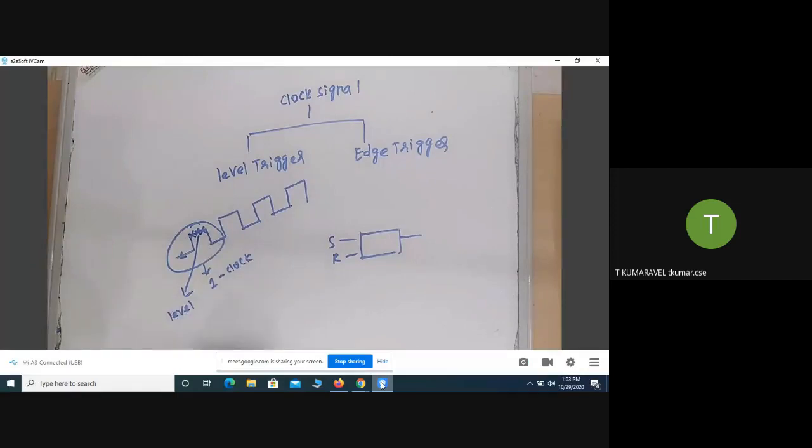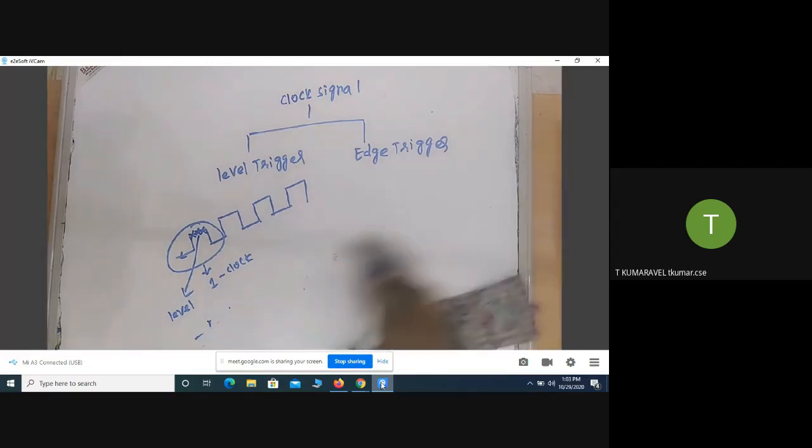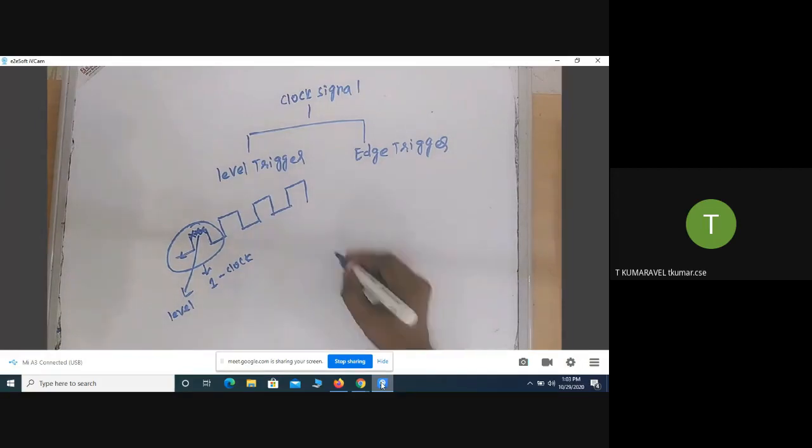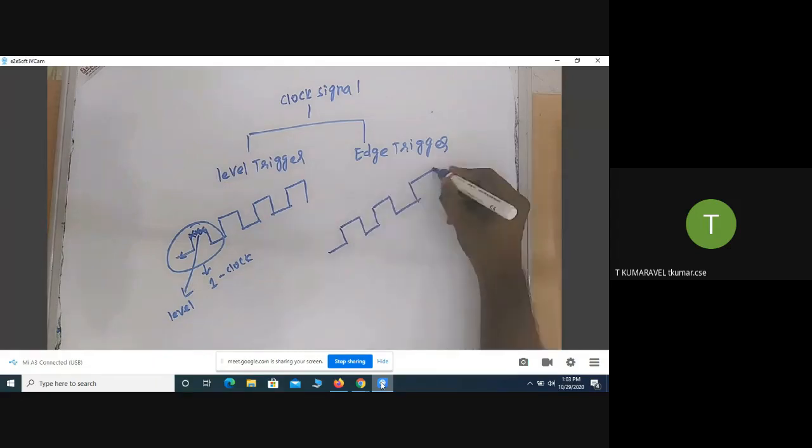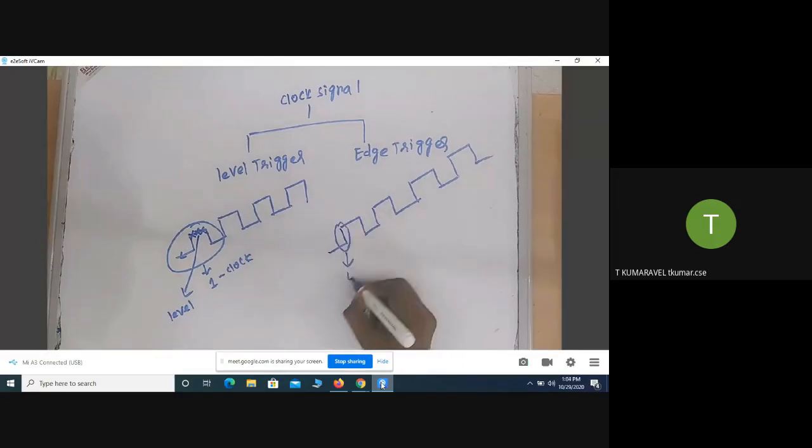If we consider any latch, the latch is operating on a level trigger clock. The trigger is otherwise called a clock. The latch is operating on level trigger, whereas the flip flop is acting on edge trigger. So I will tell you which one is called an edge. For example, this is a clock. This one we call an edge.